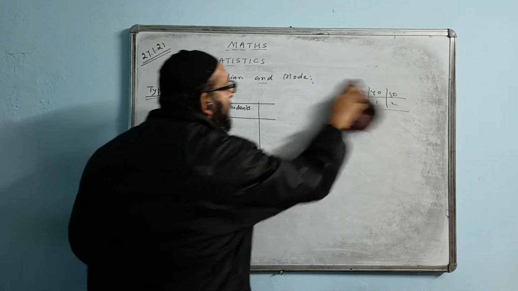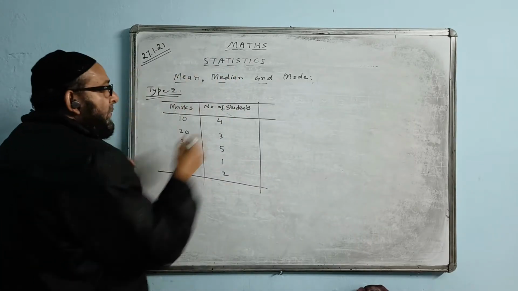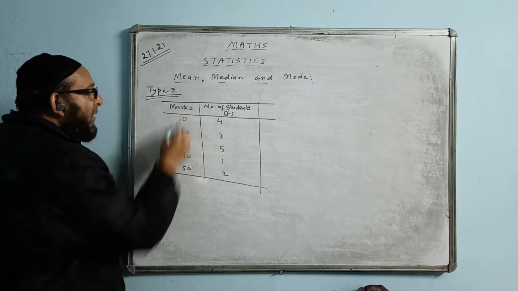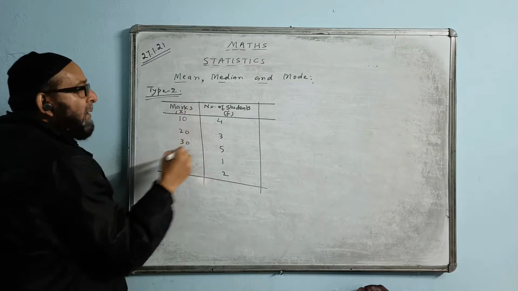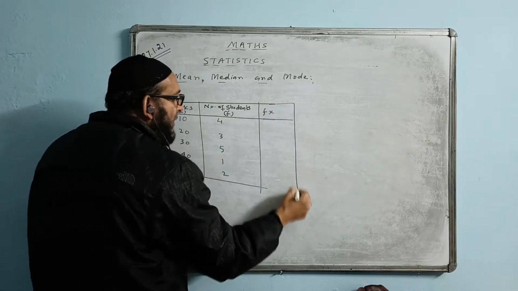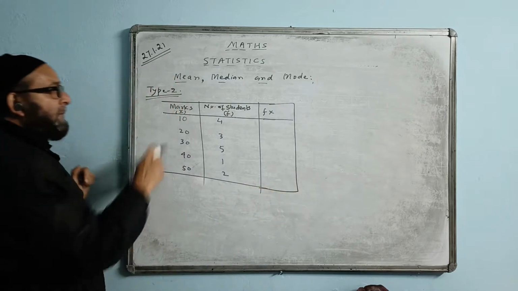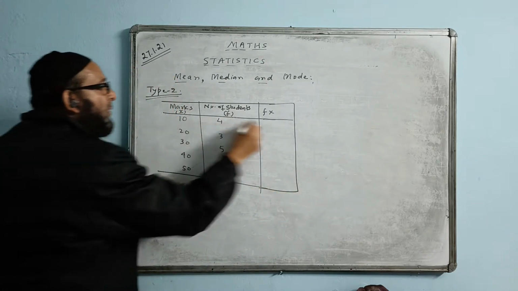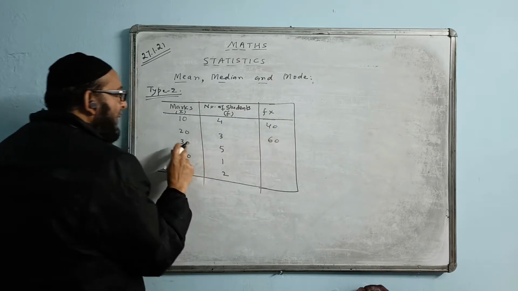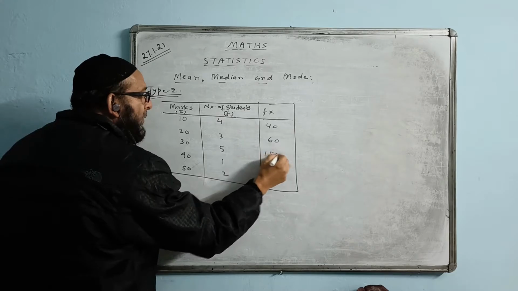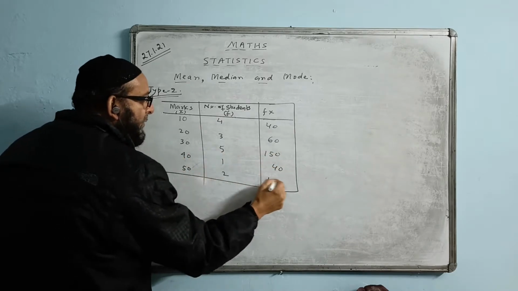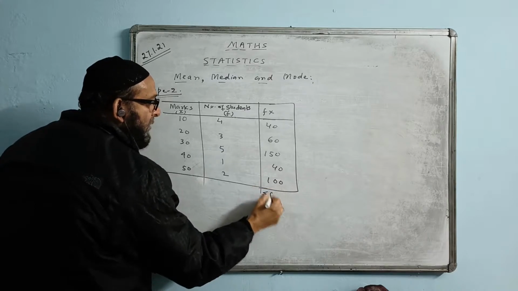Now I'll show how we can find the mean. The number of students is the frequency, the value of f, and the marks are the value of x, the variable. We'll make a column for fx, f multiplied by x. Multiply now: 10 4s are 40. 20 3s are 60. 30 5s are 150. 40 1s are 40. 50 2s are 100.